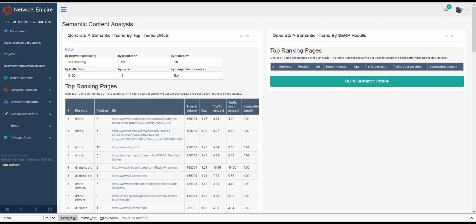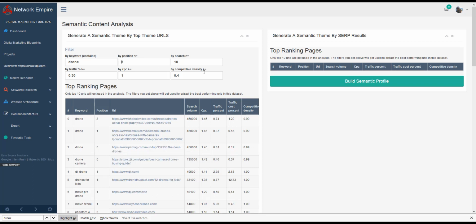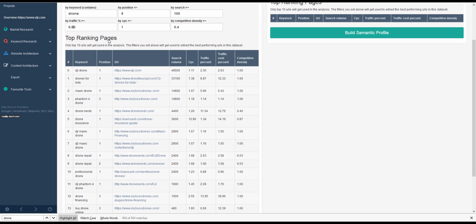and I can either grab all the URLs from the domains. So I can come in here and say drone is the keyword. Sorry. I can say give me all the keywords that are in positions smaller than or equal to 5. The search is more than 100. And you see how as I'm doing this, I'm starting to get more and more pages. And I'm zooming in where the traffic is, and this list will get less and less and less. Okay, so let's just make this with an S.